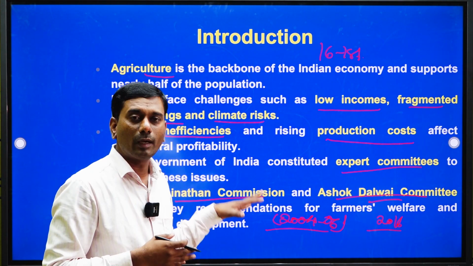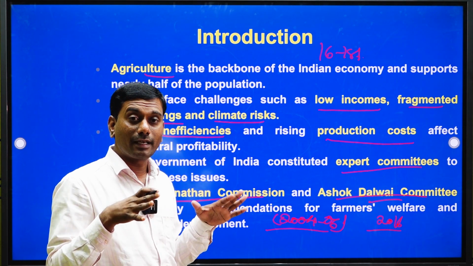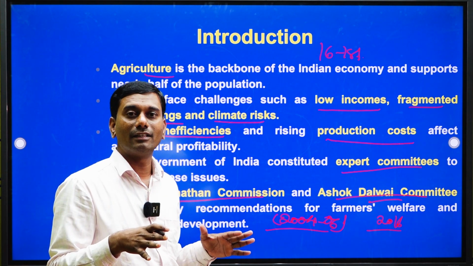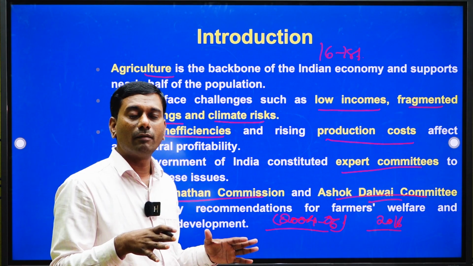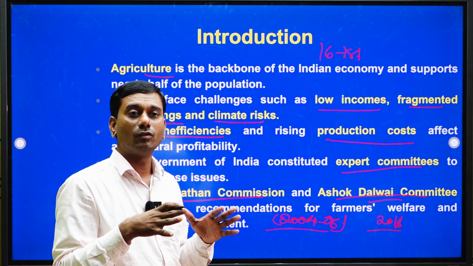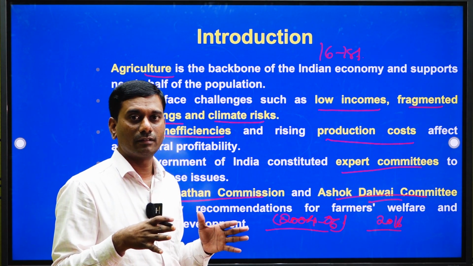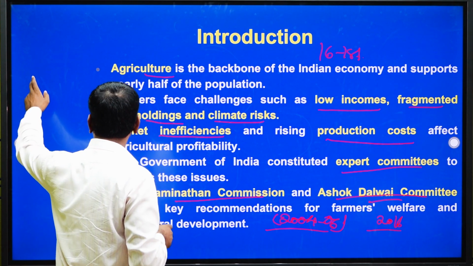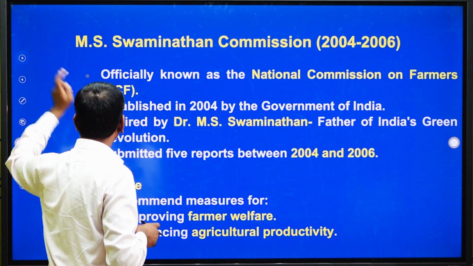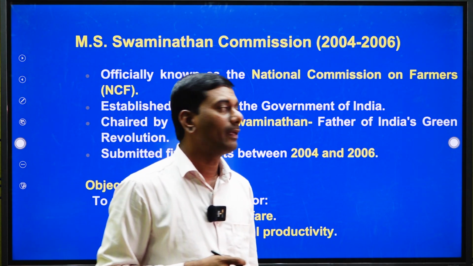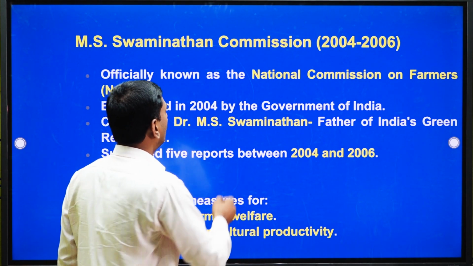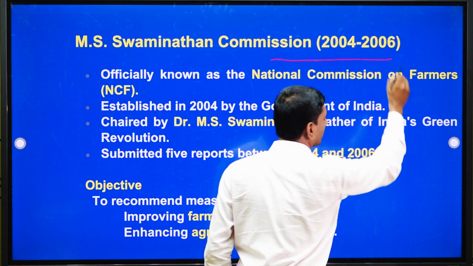So, these two committees have given their expert view on the agriculture sector to improve farm income, farm profitability and the living standard of the farmers. Now we will discuss one by one how these policies have played an important role. First, we will go with the MS Swaminathan Commission during 2004 to 2006.